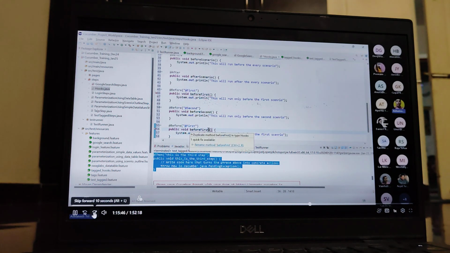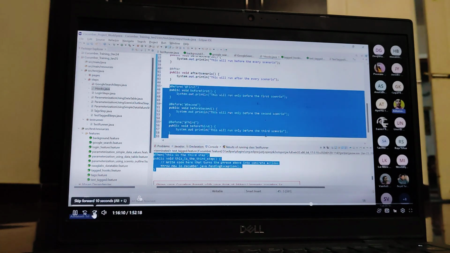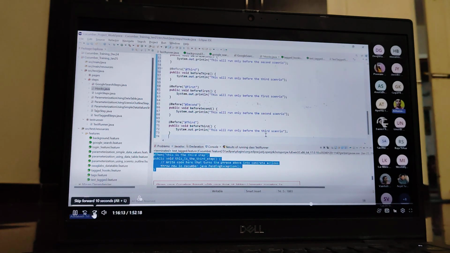Now I define one more, suppose before third. You can check it with all the use cases. So now this will execute before executing the third scenario only. I hope you got my point, guys. In the same way, you can define after first, after second, and after third.